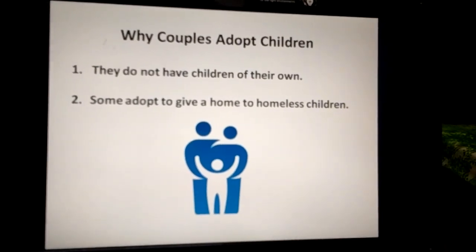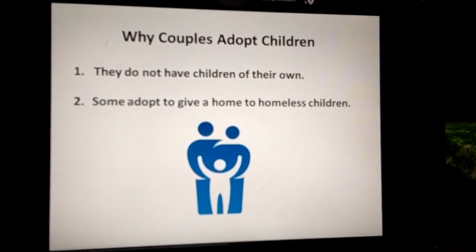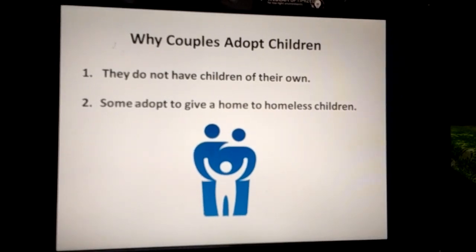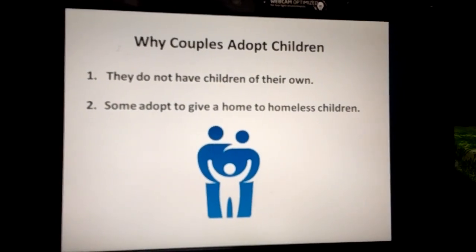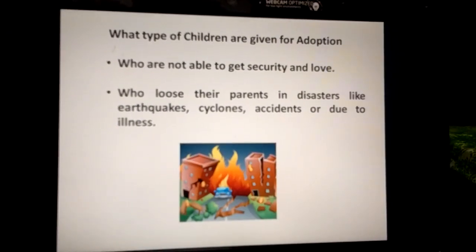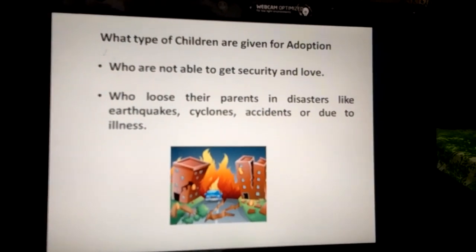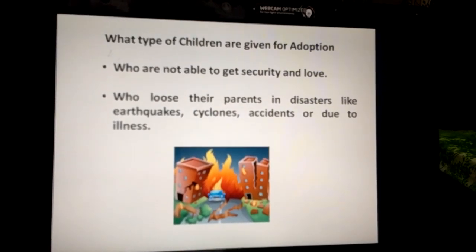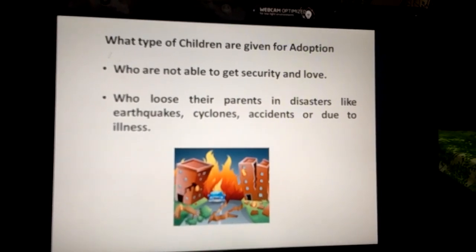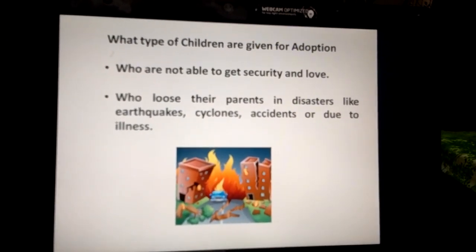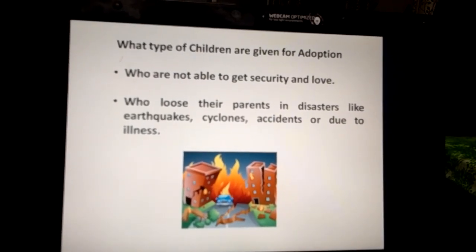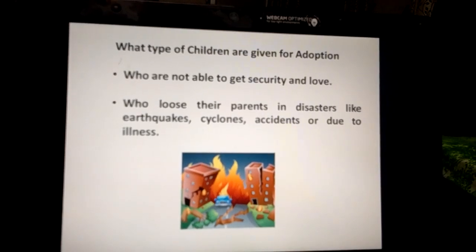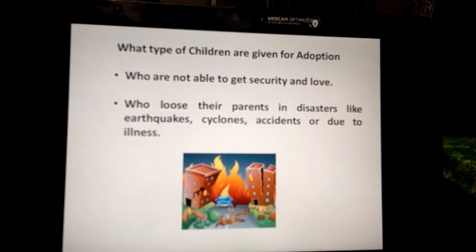Now, one question arises: why do couples adopt children? Couples adopt children as they do not have children of their own. Some adopt to give a home to homeless children. Another question arises: what type of children are given for adoption? Children who are not able to get security and love are given for adoption. Children who lose their parents in disasters like earthquakes, cyclones, accidents, or due to illness are also given up for adoption.